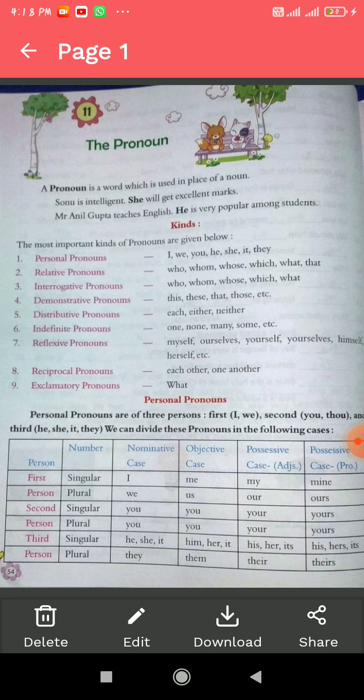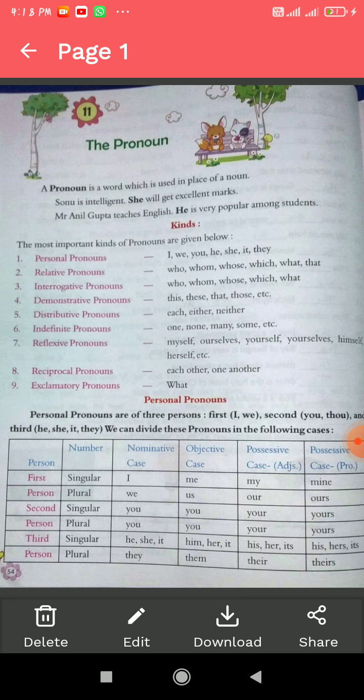For example, it is written: Sonu is intelligent. She will get excellent marks. Here the word Sonu is a proper noun because it is the name of a particular person. In the other sentence, she will get excellent marks, the word she is a pronoun that replaces the noun Sonu. Another example: Mr. Anil Gupta teaches English. He is very popular among students. So Mr. Anil Gupta is a proper noun, and he is a pronoun that replaces the noun.